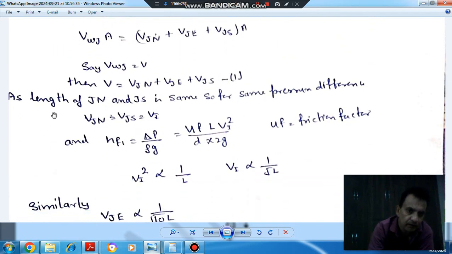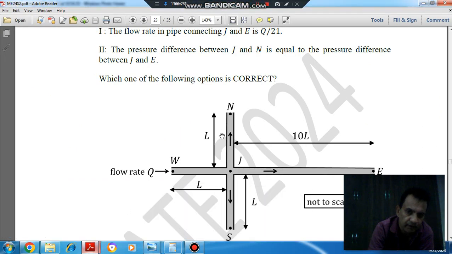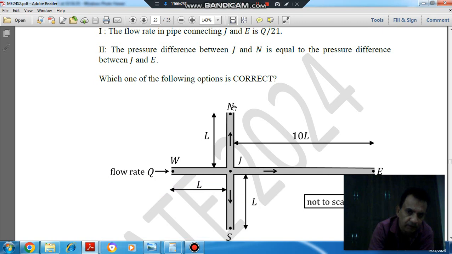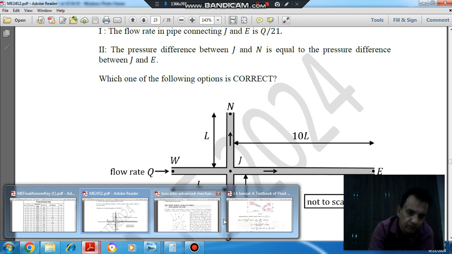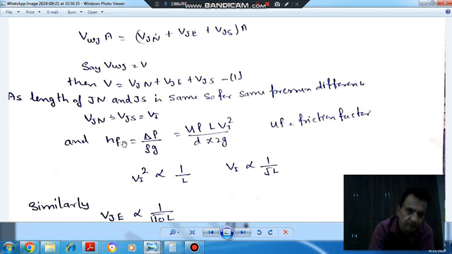Now as the length of JN and JS is the same and the pressure difference between N and J and J and S is also the same, the velocity in pipes JS and JN would be the same.